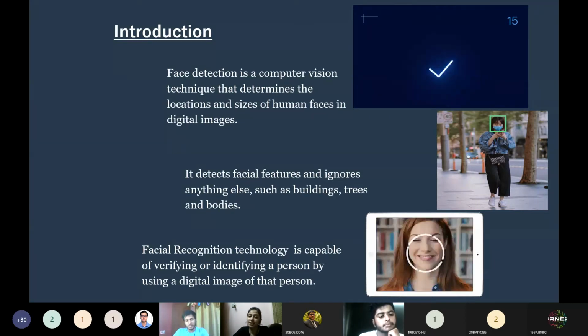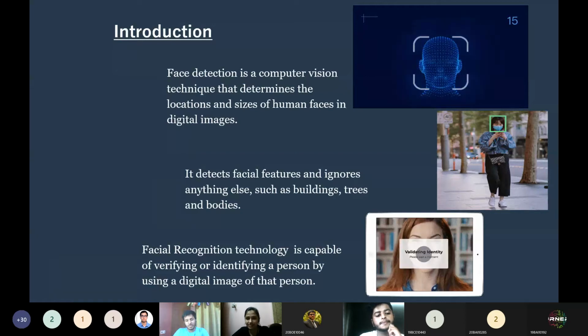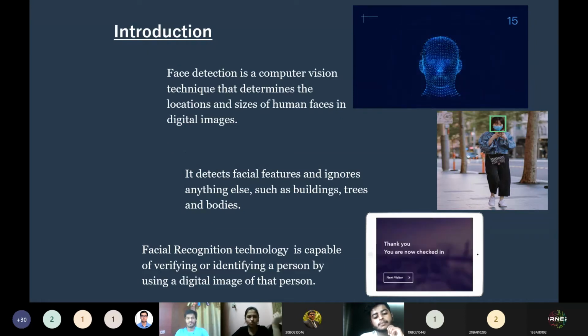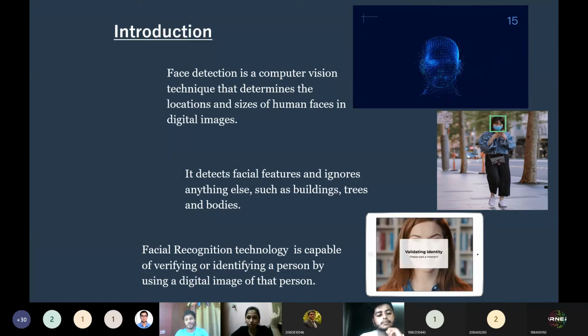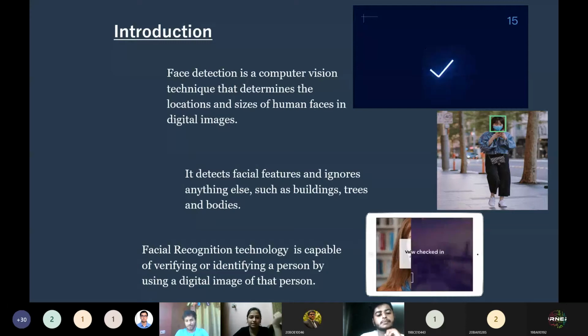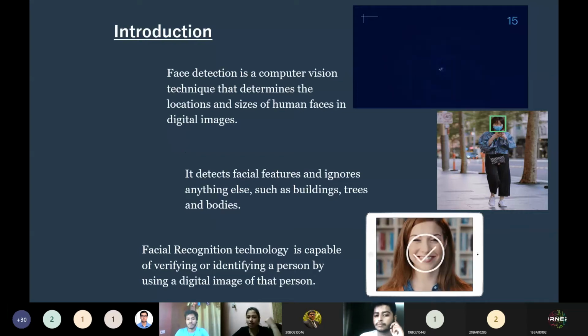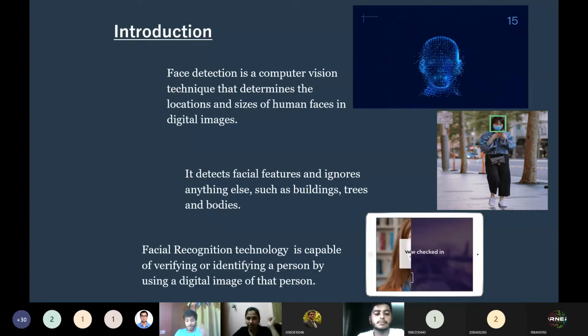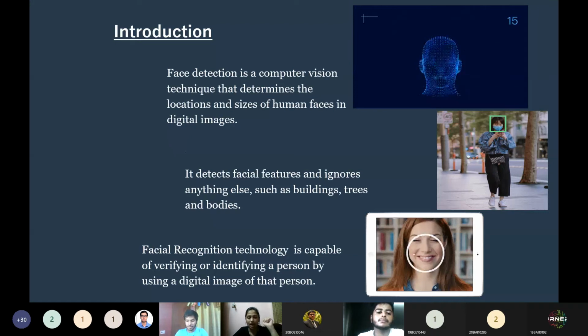So, it is the facial recognition technology that is capable of verifying or identifying a person by using a digital image. What do you do to set up a face unlock feature in your phone? You just go to settings, then the face unlock option, then the camera of your phone stores your facial data. Whenever you try to unlock the device, the data stored in the memory has to be a perfect match with the data you are currently sending through your face unlocking attempt.